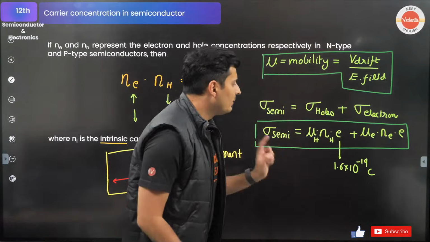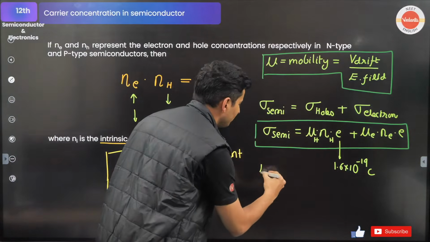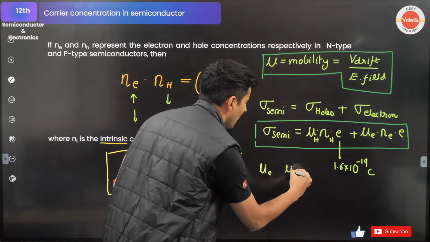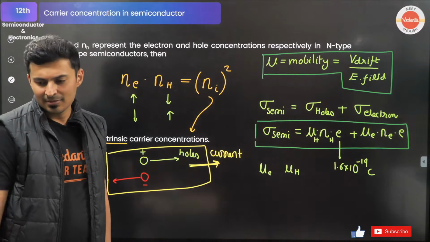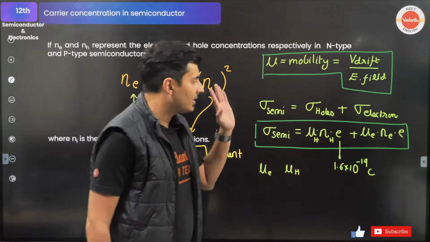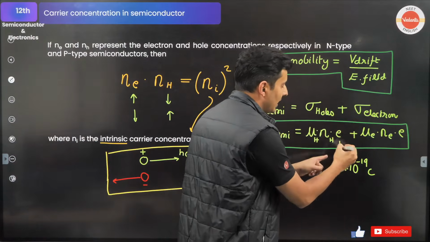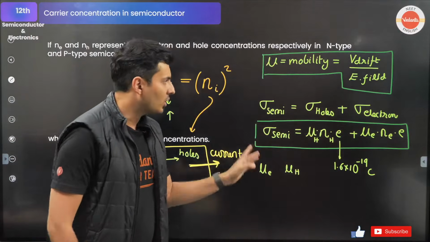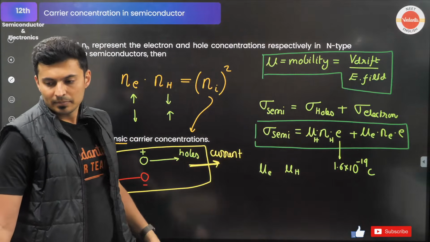Usually, who will be more, mu h and mu e? If you compare mobility of electrons and mobility of holes, who will be more? Answer in the chat box. Charge with the sign or magnitude? Only with the magnitude, don't put the sign because it has been already accounted for. Only magnitude.